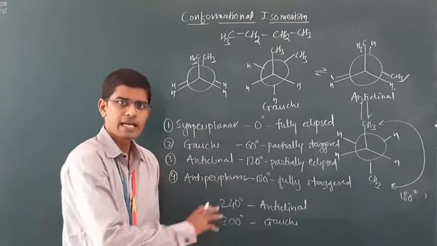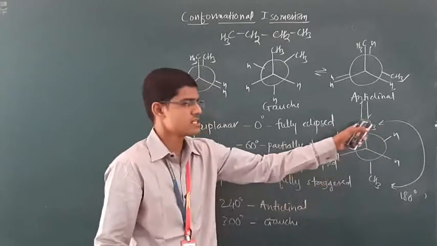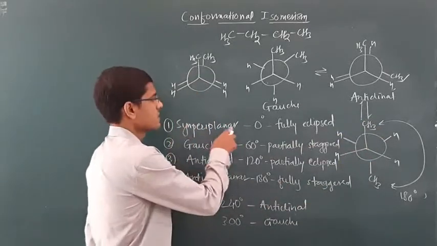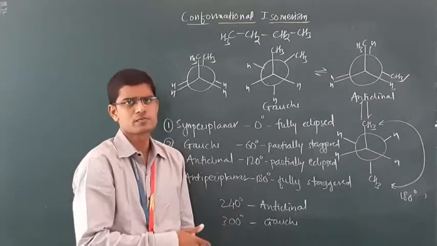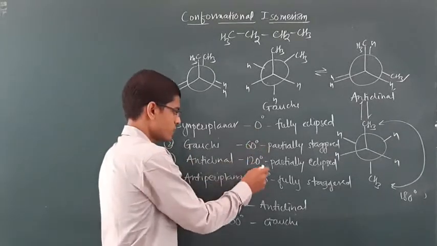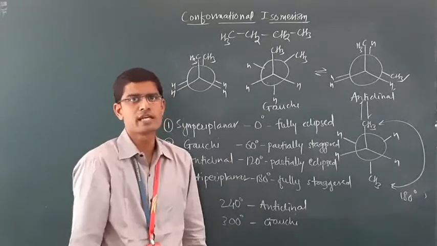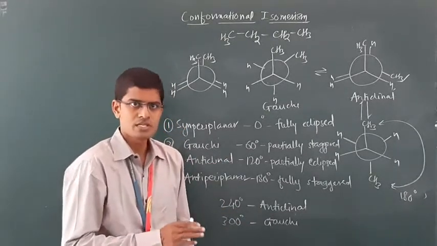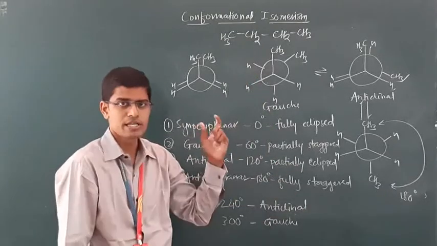Gauche. And again, if you rotate by 60 degrees, that means total rotation will be 360, you will get the syn-periplanar isomer. And all the isomers between 0, 60, 120, 180, 240, 300, 360, except these angles, you will get skew isomer. This is conformational isomerism in n-butane.